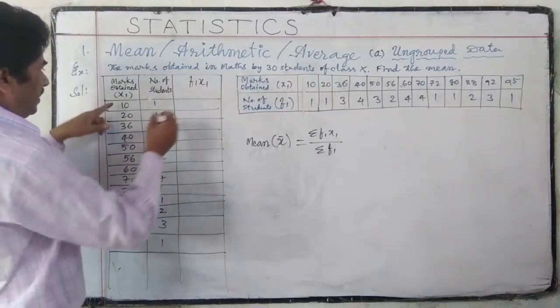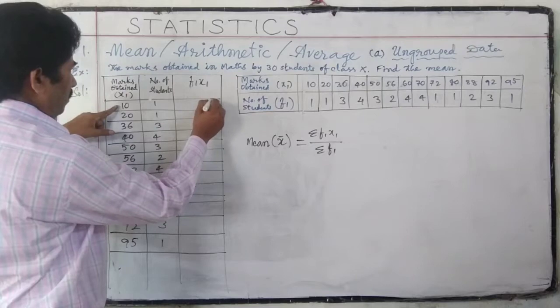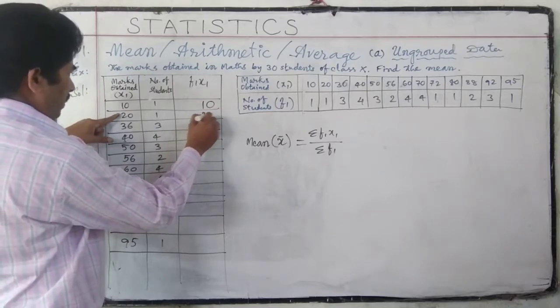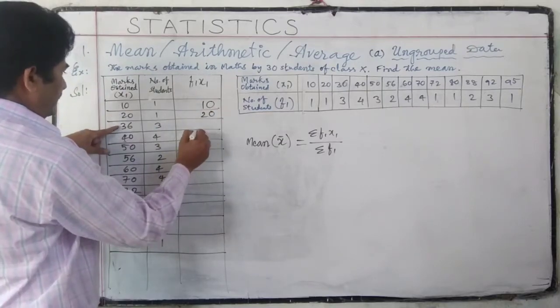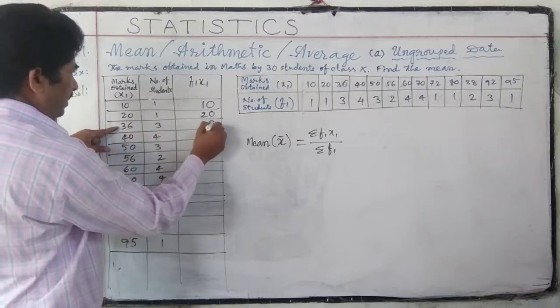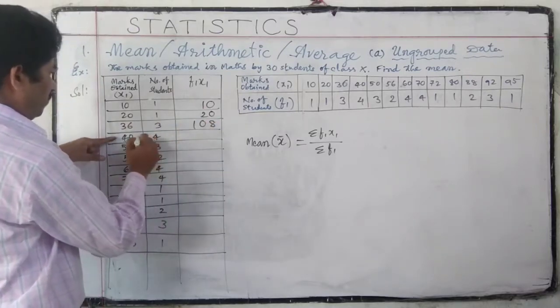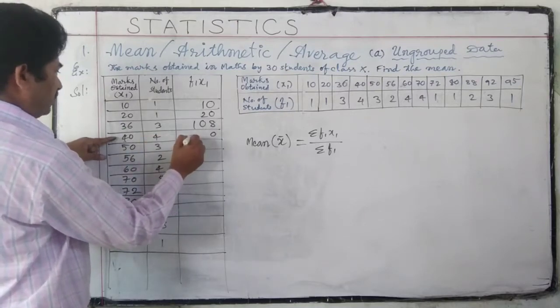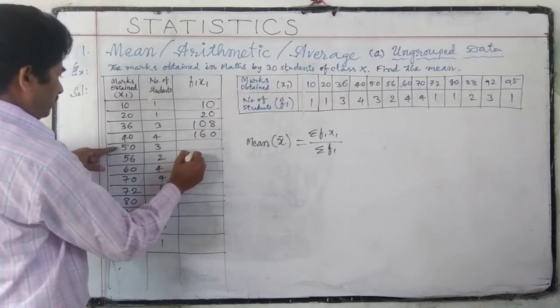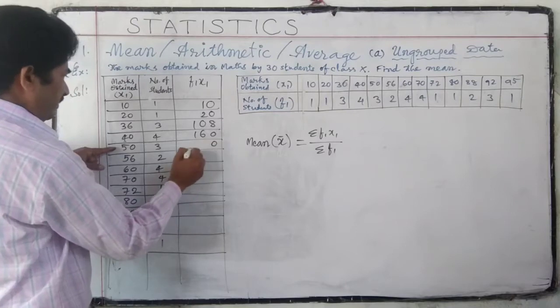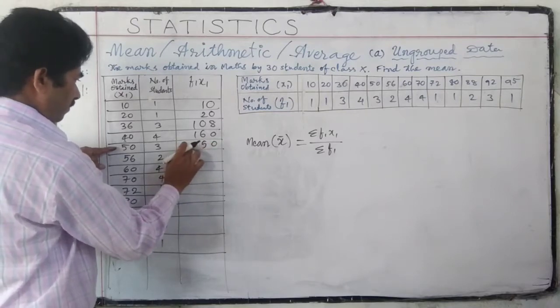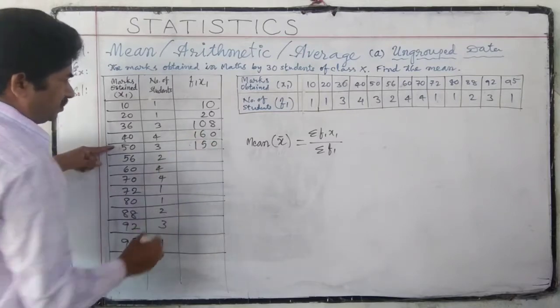10 ones are 10. 20 ones are 20. 36 3s are 3 6 are 18, 3 3s are 9, 108, 4 zeros are 0, 4 4s are 16, 3 zeros are 0, 3 5s are 15. We have to write like this straightly.